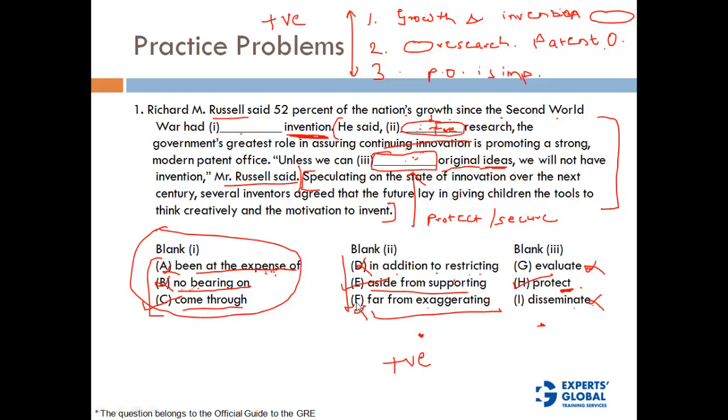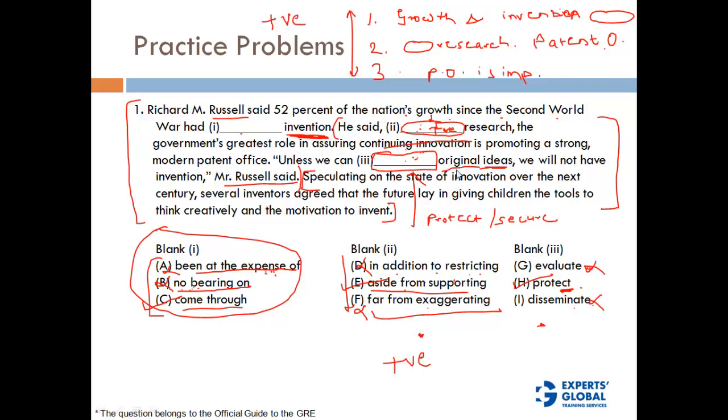Now let's put all these answers here and read the whole paragraph to make sure that the logic we have employed makes sense. Russell said that 52% of the nation's growth since the Second World War has come through invention. He further said that aside from supporting research, the government's greatest role in assuring continuing innovation is promoting a strong modern patent office.